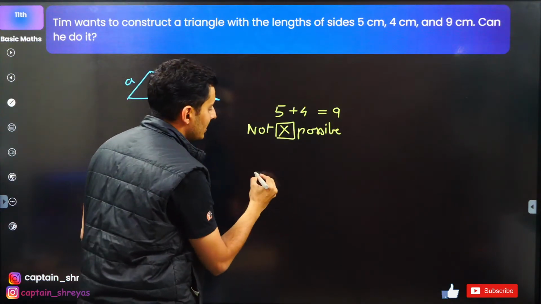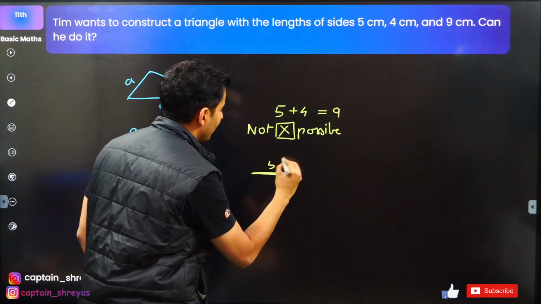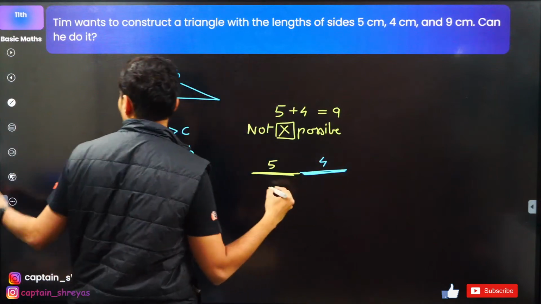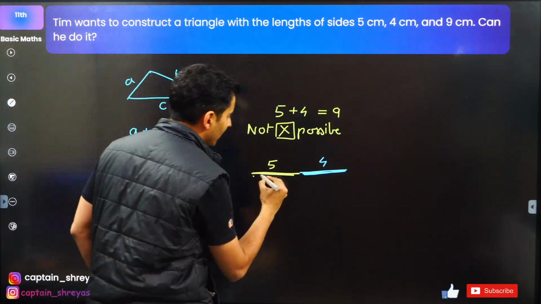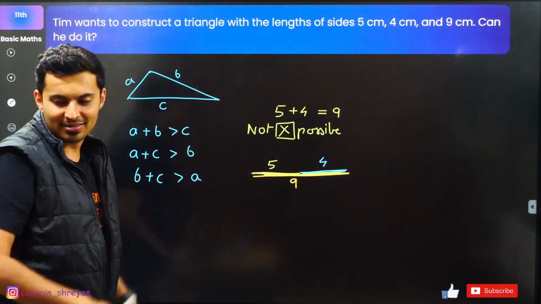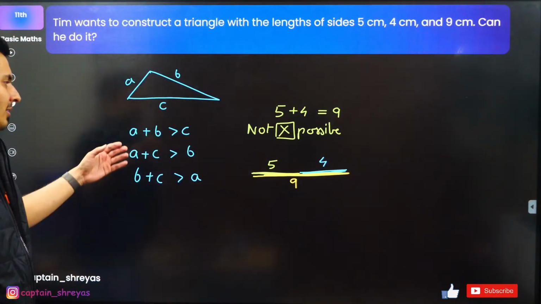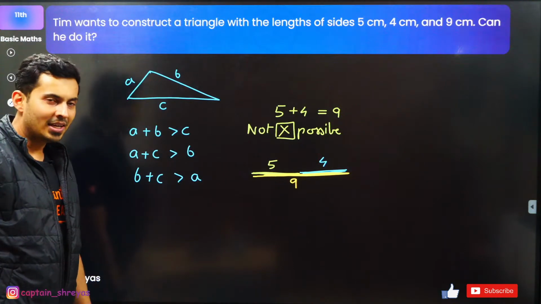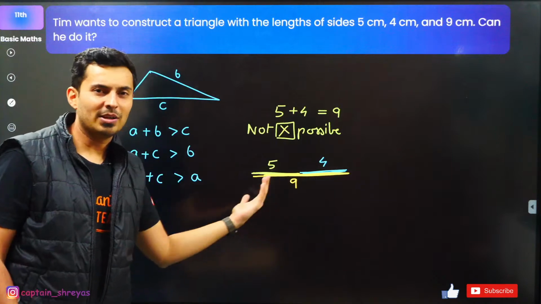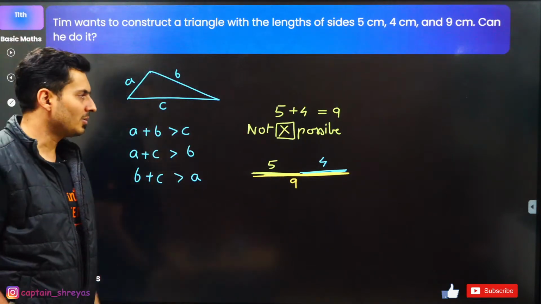So what will happen is side number 5 will come over here, maybe side number 4 will come over here, and side number 9 will just fall on it. It will be like a flat collapsed triangle. So it is not possible. If it was 8, maybe yes, but 5 plus 4 is 9. So it is not possible.